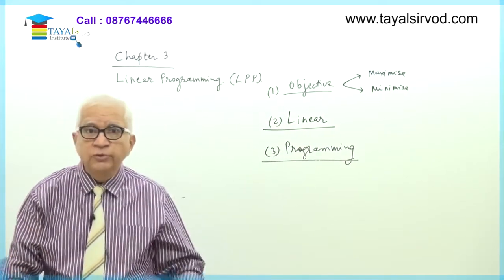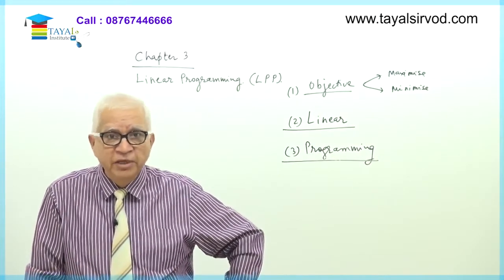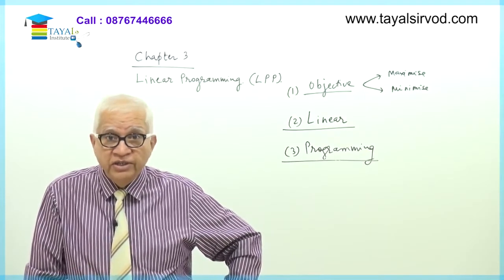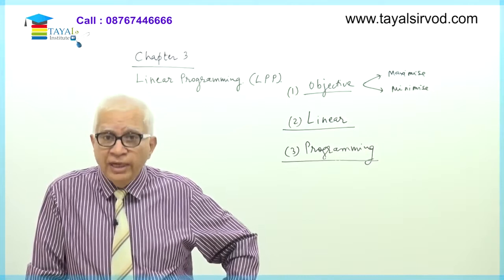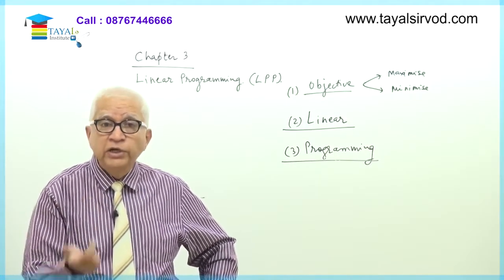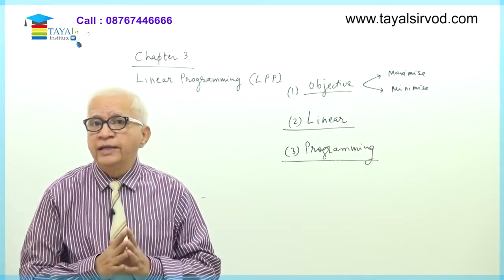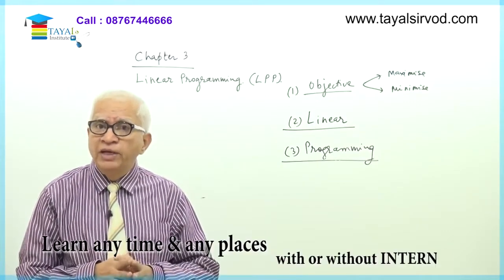So this is linear programming. Linear programming, therefore, has one of the two objectives: maximize something, minimize something. It is given that the relationships between the variables are necessarily linear, therefore we can apply linear programming, and the programming part of it deals with changing the values of variables in order to achieve the objective. Okay. Fine. So this is broadly linear programming. Tremendous applications in business. In fact, if you see portfolio management.